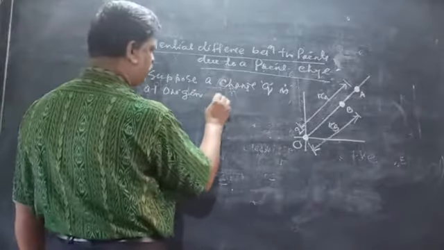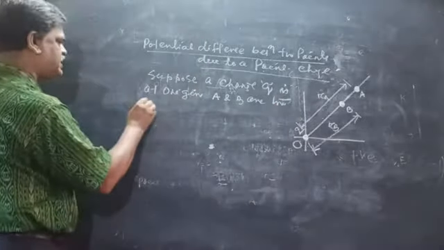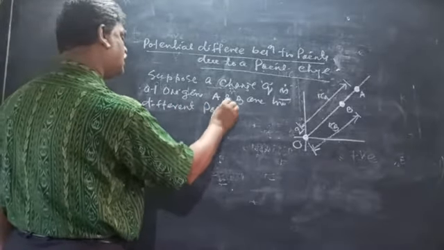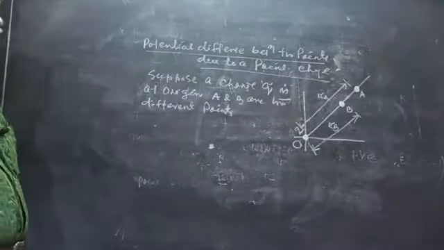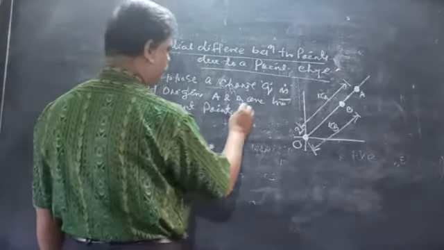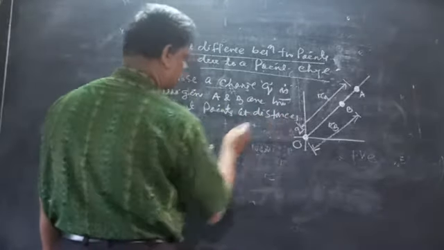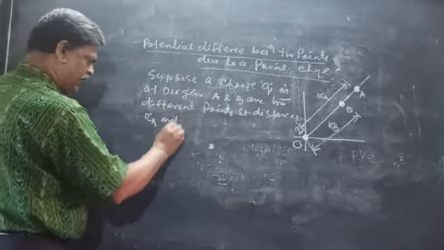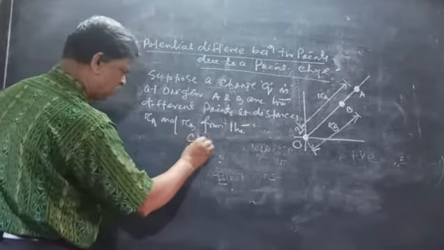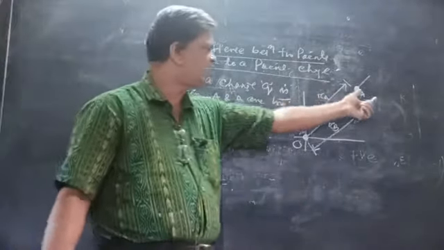A and B are two different points at distances RA and RB from the charge Q. Clear? So how can you find out the potential difference from A to B?